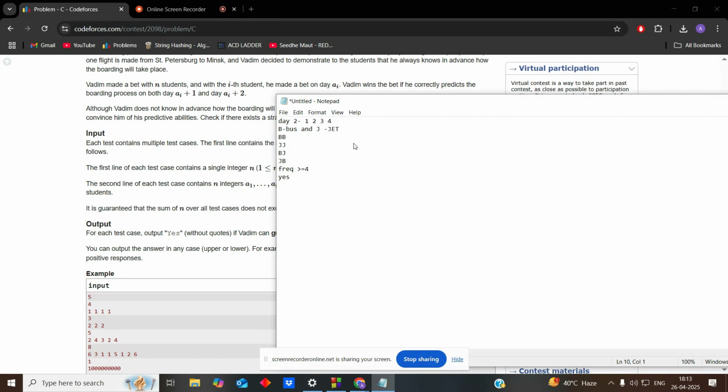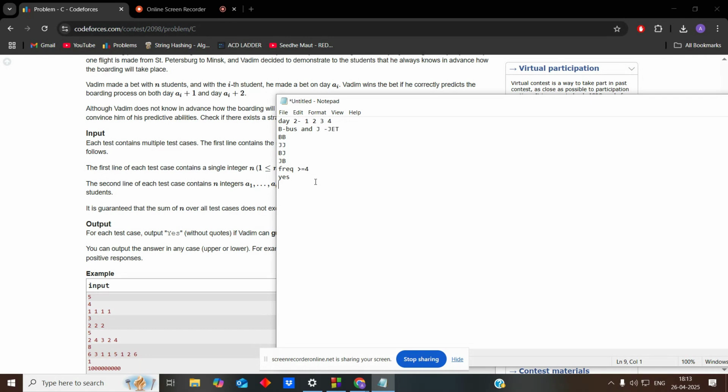So now we have to find out whether there is any other way by which he can win, or this is the only way. If this is the only way, we will only give yes in that case, and in other cases we will give the answer no. So now let's check whether there is any other way by which he can win or not.